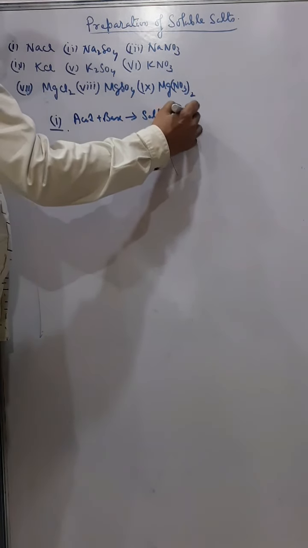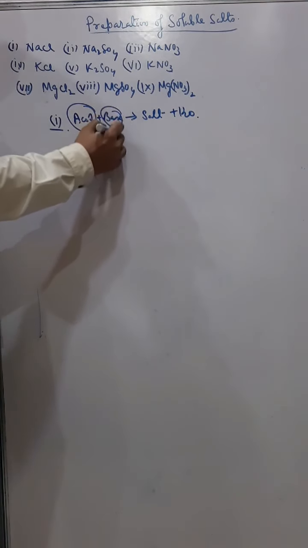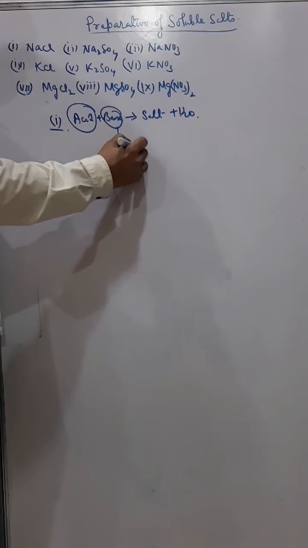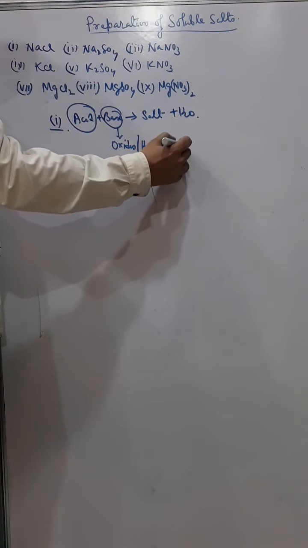gives salt and water. Here the bases are oxides or hydroxides of metals.